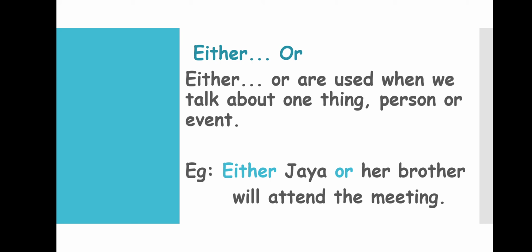Either Jaya or her brother will attend the meeting. So either Jaya will go to the meeting or her brother will go to the meeting. So if we talk about one thing, one person or event among the two, then we can use the conjunction either or.